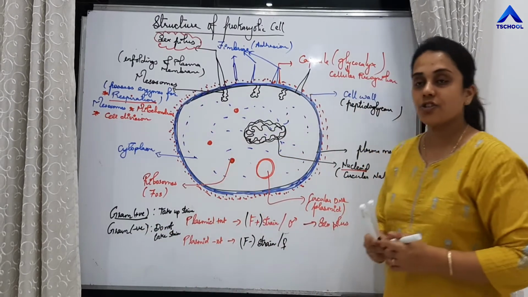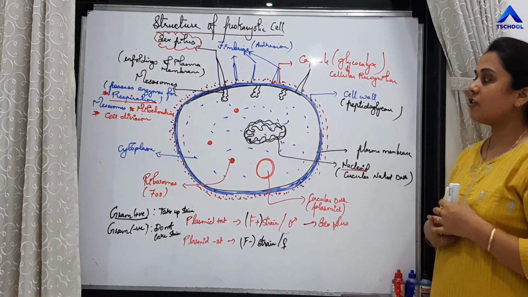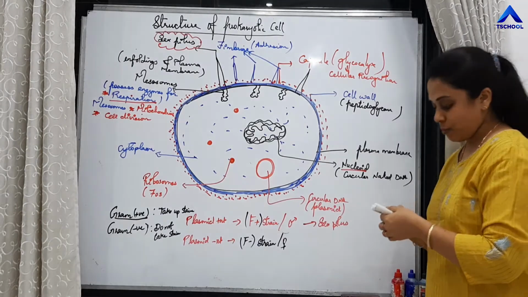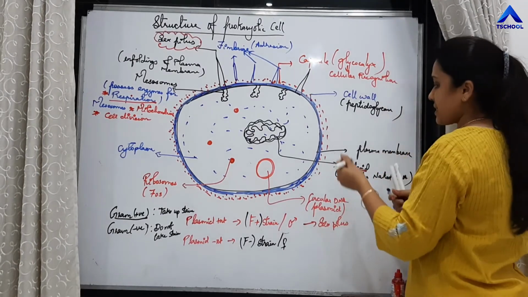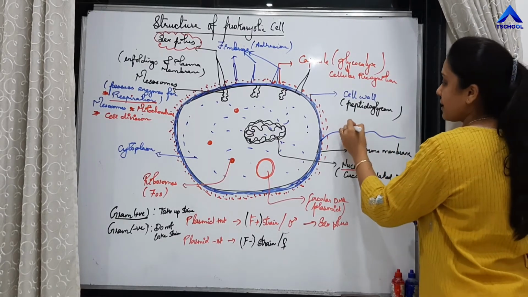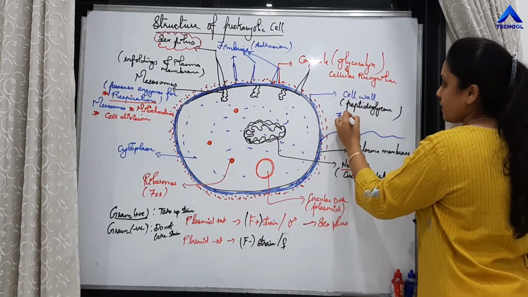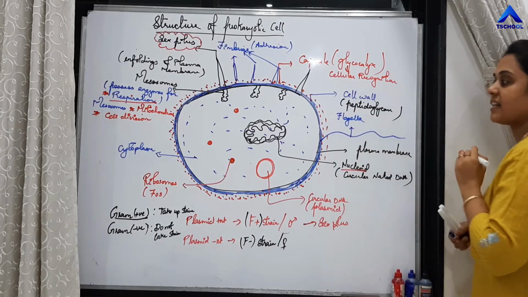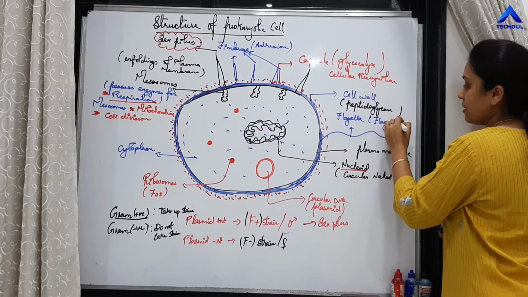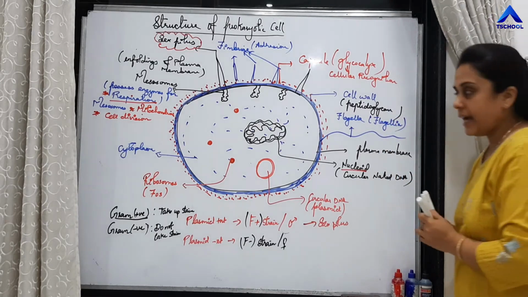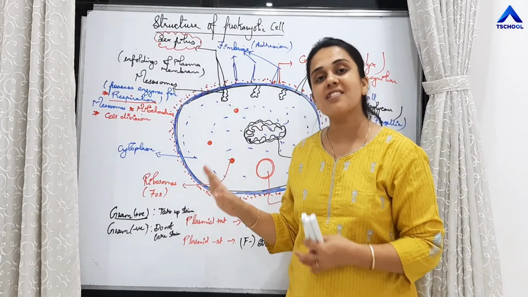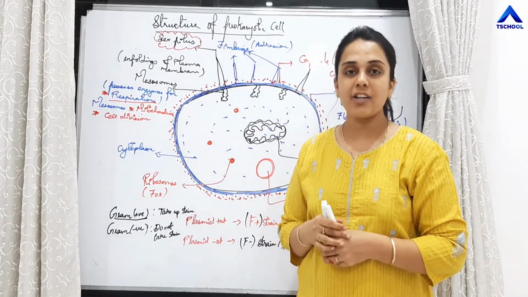This is clear. So this is about the structure of a prokaryotic cell. And one more thing: it will possess a thread-like structure that is called flagella. And this flagella is made up of flagellin protein. So this is the prokaryotic cell. Bacteria are the examples of prokaryotic cells.